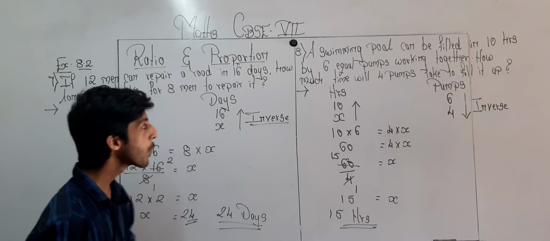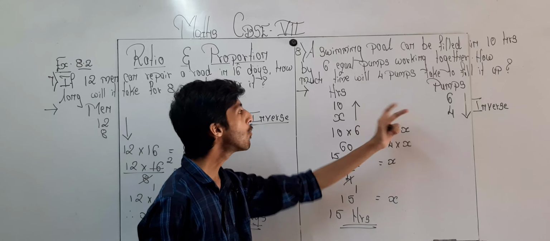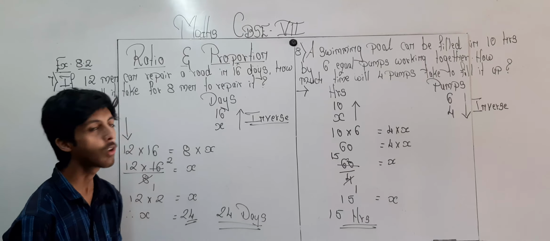Okay, understood over here? In inverse, we have to do straight multiplication when both the arrows are moving in the opposite direction. Okay, understood over here?